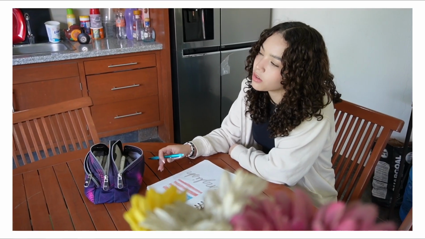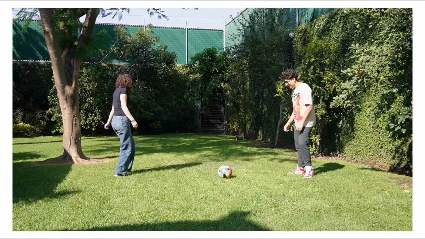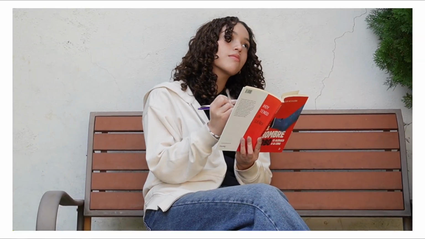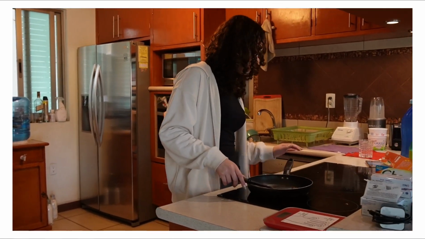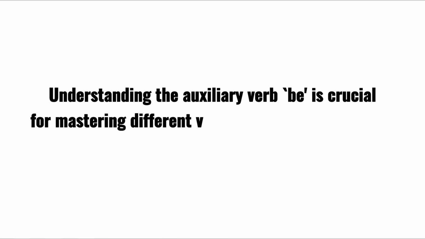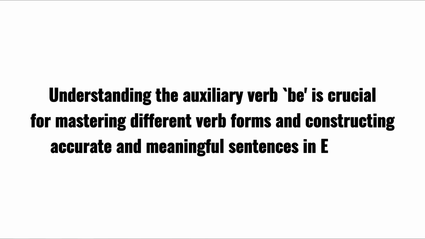Examples: she is studying English at the moment. They were playing football when the rain started. The book is written by the author. The food was baked by me. Understanding the auxiliary verb be is crucial for mastering different verb forms and constructing accurate and meaningful sentences in English.